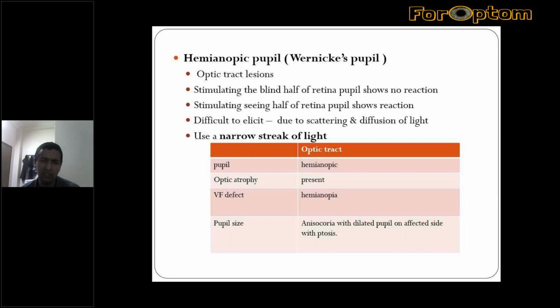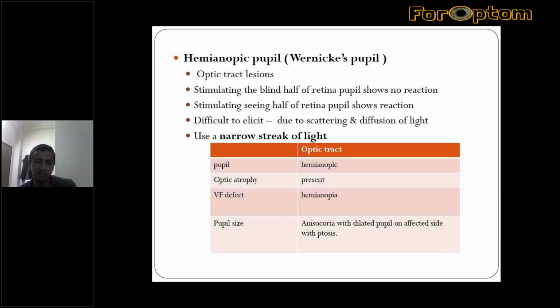Then another is Wernicke pupil, but it's not commonly practiced because it's difficult to elicit due to scattering and diffusion of light. This is seen in optic tract lesion. While stimulating the blind half of the retina, the pupil shows no reaction because that half is not carrying light.